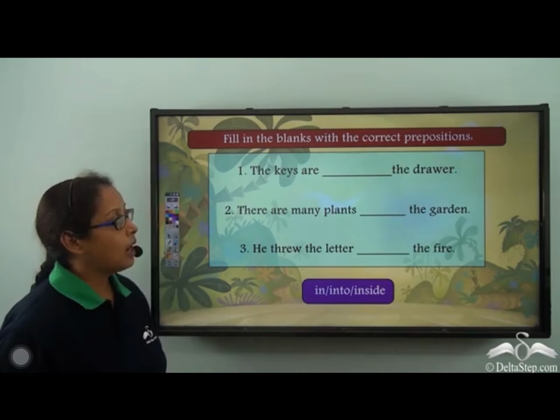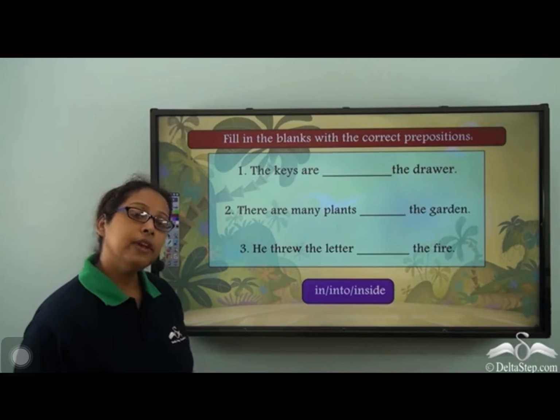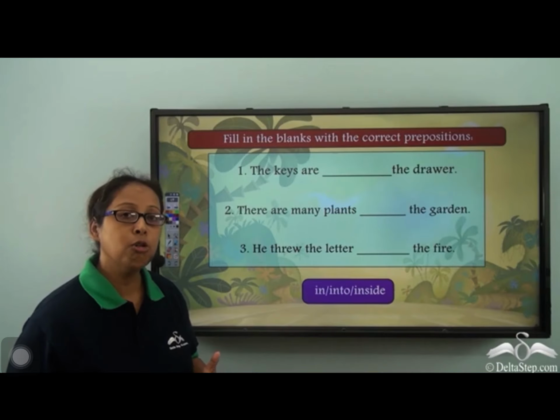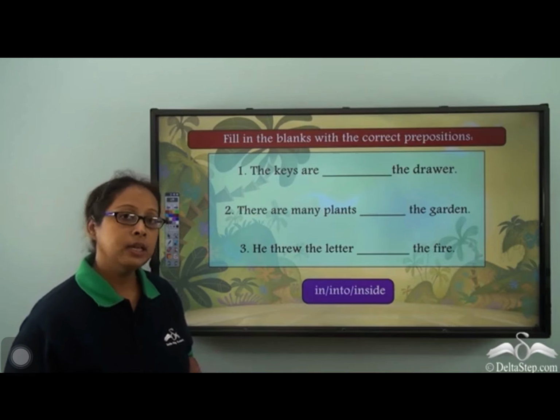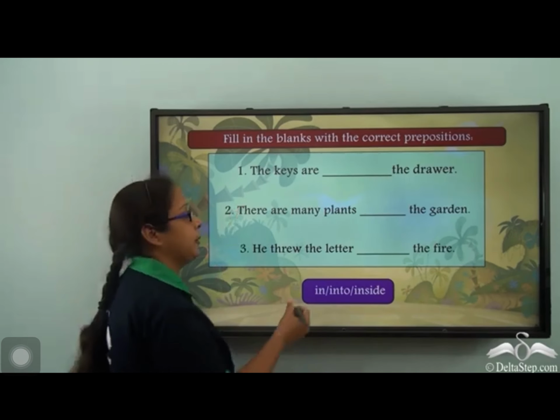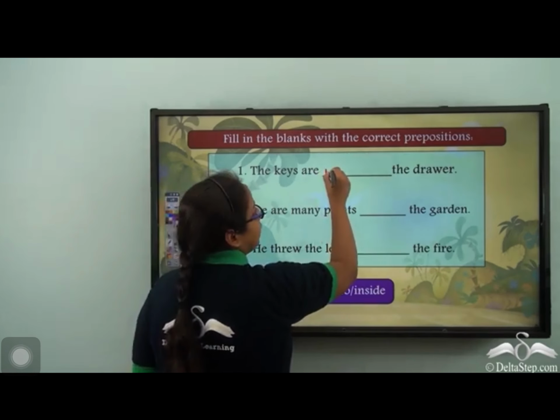The keys are dash the drawer. When we talk about the drawer, a drawer is something which is enclosed from all sides. So we can say that the keys are inside the drawer.